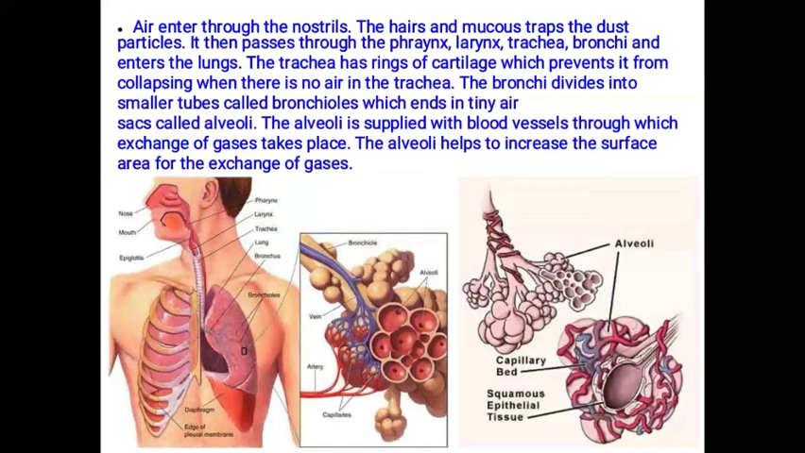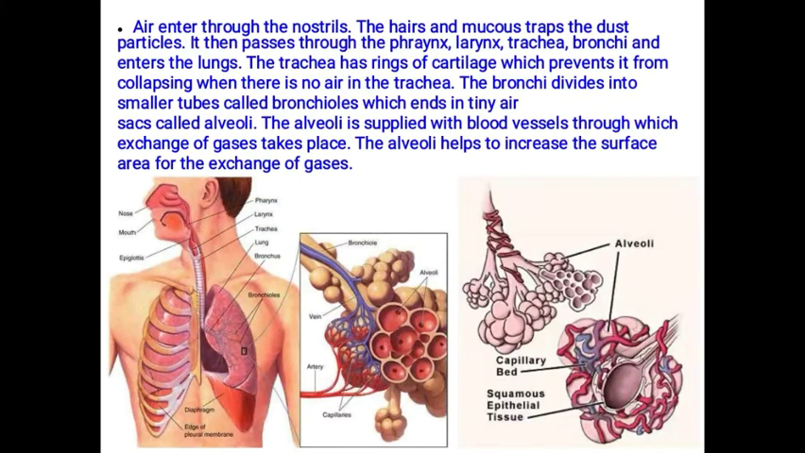Air enters through the nostril. The hair and the mucus trap the dust particles. It then passes through the pharynx, larynx, which is called a voice box, trachea, bronchi, and then enters the lungs. The trachea has rings of cartilage which prevent it from collapsing when there is no air in the trachea. So, when there is no air in the trachea, the inner lining will collapse. So, these rings of cartilage help in preventing it from collapsing.